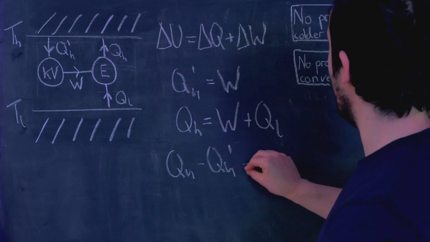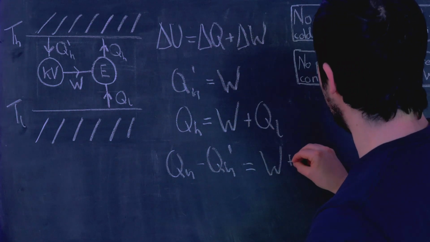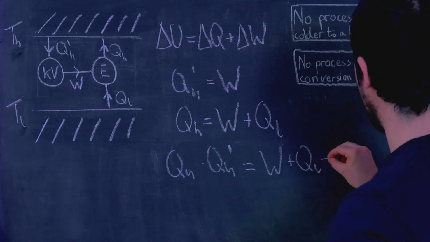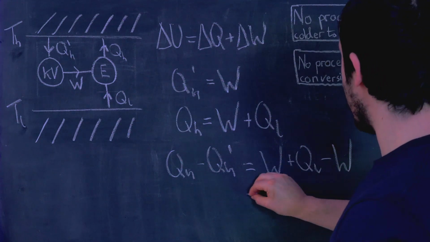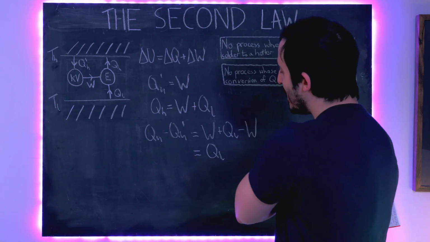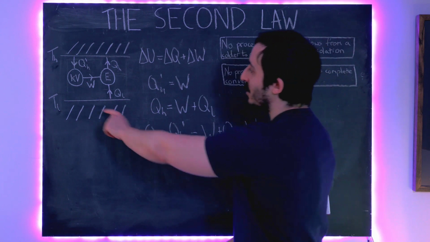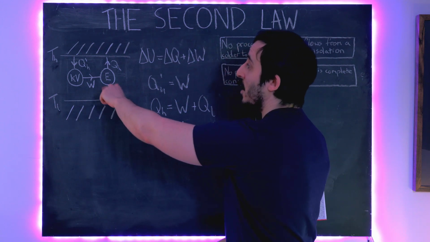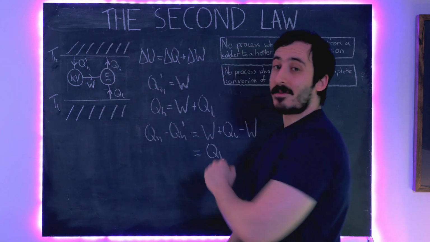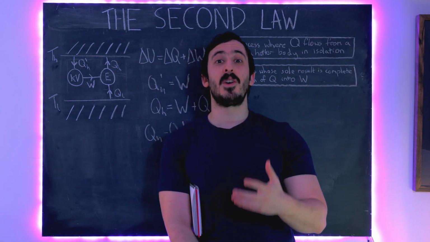And I'm now going to substitute these equations in here. So QH is W plus QL, and QH prime is W, so we have a minus W. And that is equal to QL. But hang on a minute, because now we have said that we are taking heat QL out of the lower reservoir, and that is equal to the net amount of heat we are putting into the higher reservoir. And lo and behold, that is exactly what Clausius says we are not allowed to do.